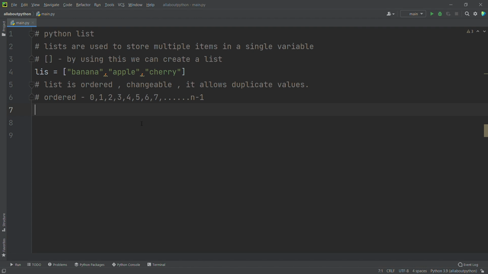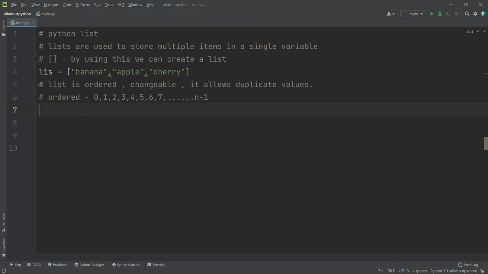Now we will see how we are going to access the first element. As I said, these all are going to be in order. So banana is going to be the 0th index, apple is going to be the first index, and cherry is going to be the second index, right? But I am going to say these are three data or three values inside the list. We are not going to say two, but the index is going to be 2. So the index is always going to be n minus 1.